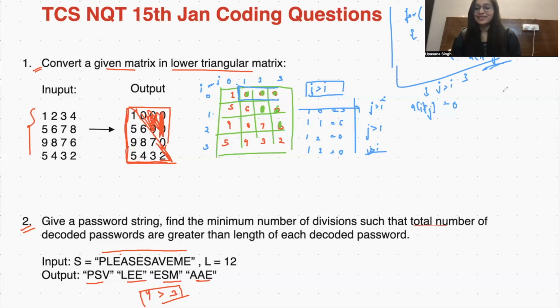That's it. So what we need to do? Just traverse the matrix, and wherever j is greater than i, put 0 there. Just simple. That was the logic, and if you have coded this way, you might have got all your test cases passed.